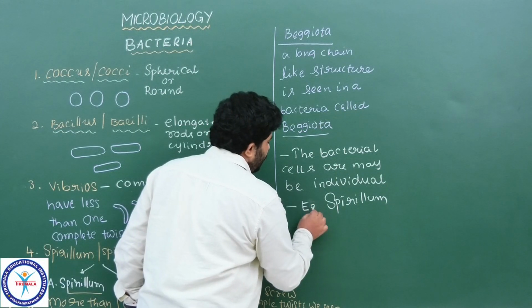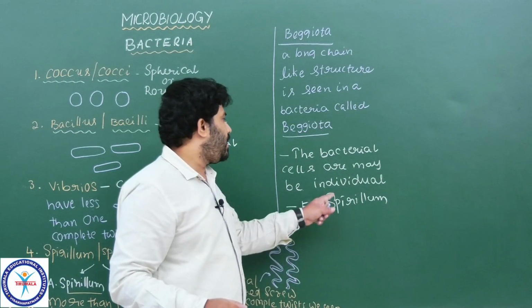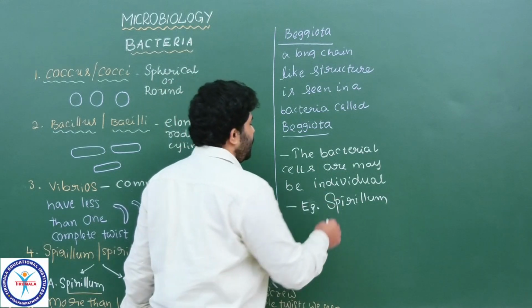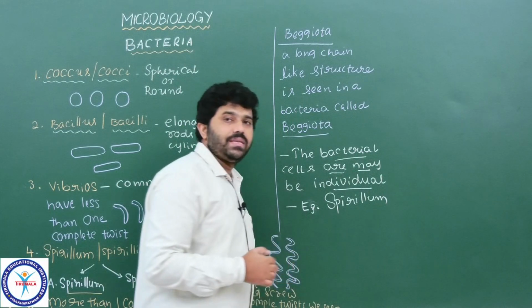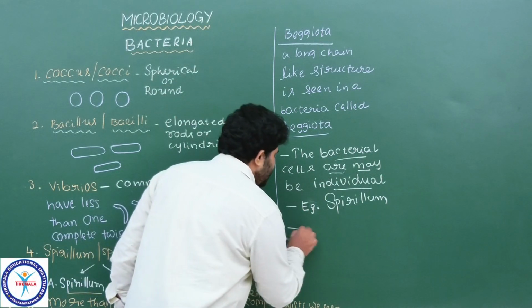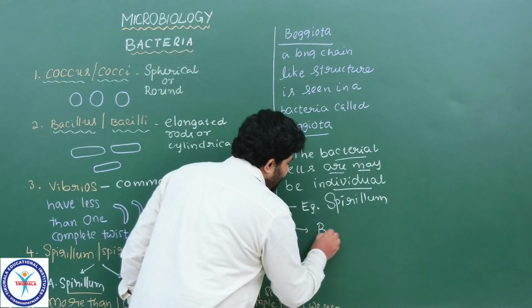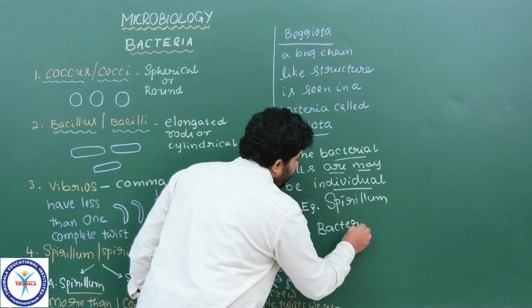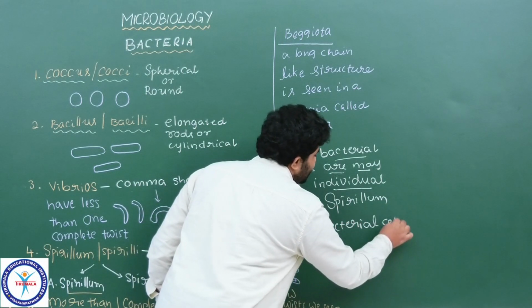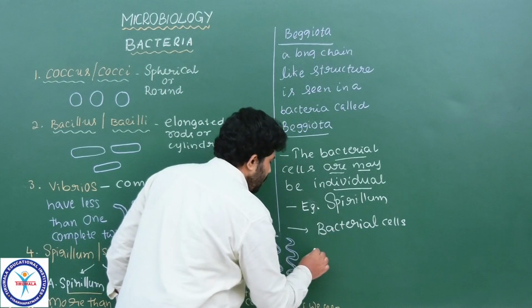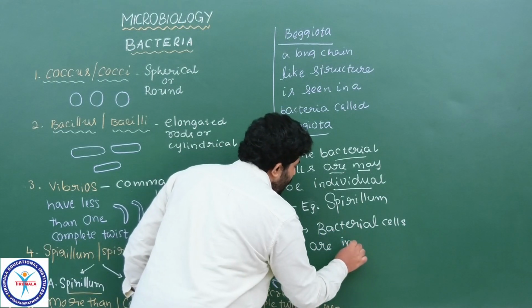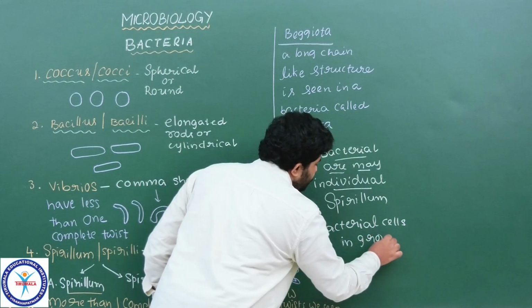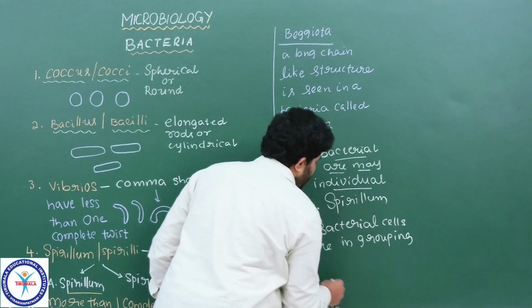Okay. Here the best exemplary bacteria, that is spirillum, where we see individual bacterial cells we are observing, right students? Okay, and in most of the cases we are observing these bacterial cells in grouping forms, means colonies.